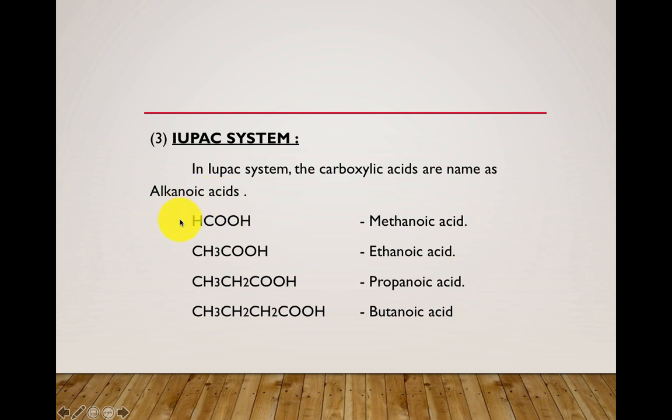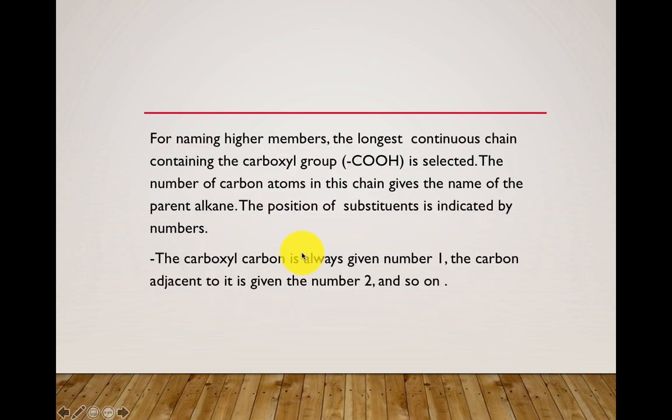It is nothing but just see how many carbons are present and what is the name of that alkane. 1 means methane, 2 means ethane, 3 carbons propane, 4 carbons butane. So, methane plus oic acid, methanoic acid. Similarly, for the other compounds also, based on the type of alkane that is present, you are going to give the name as alkanoic acid. See here.